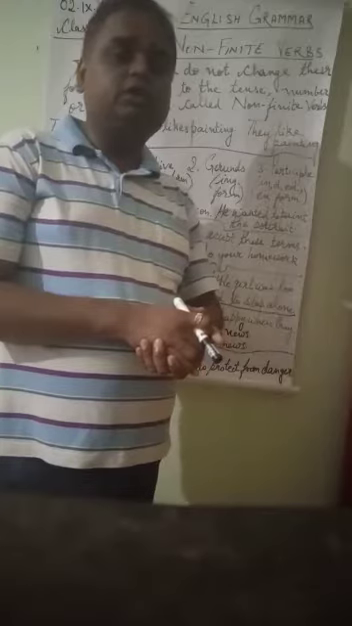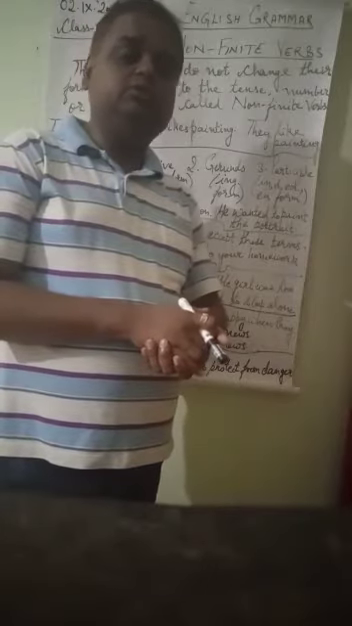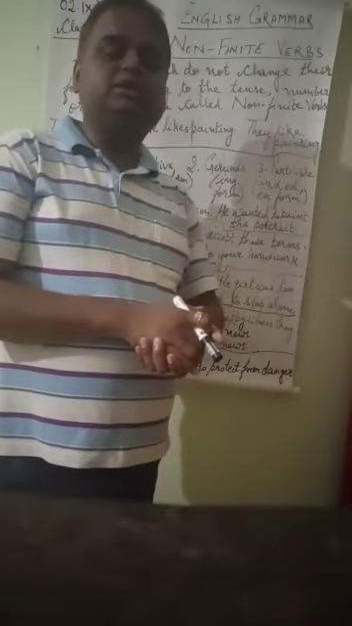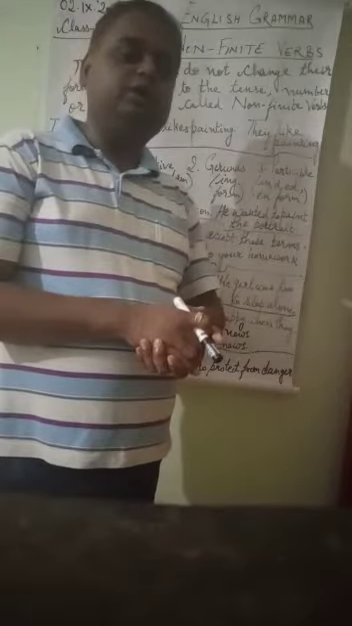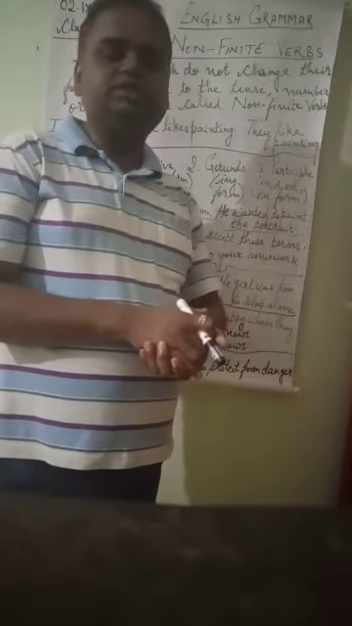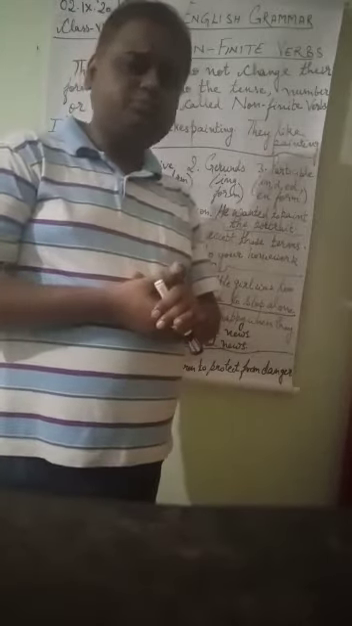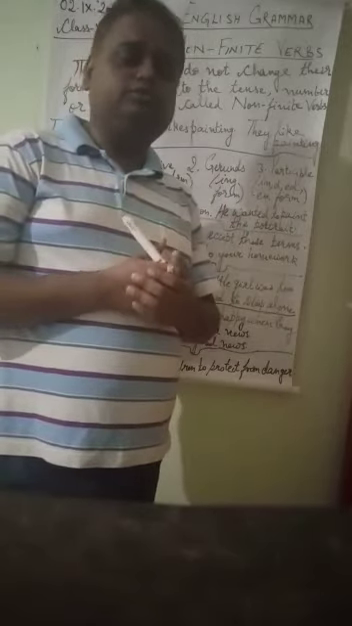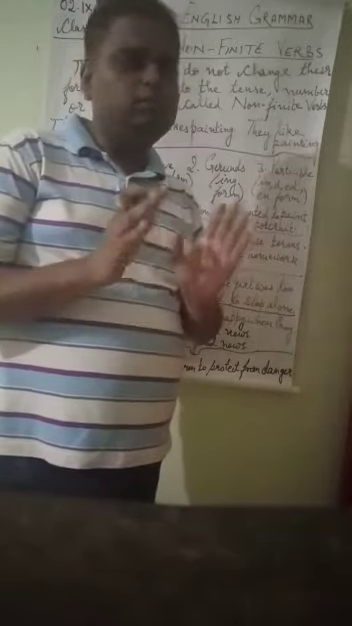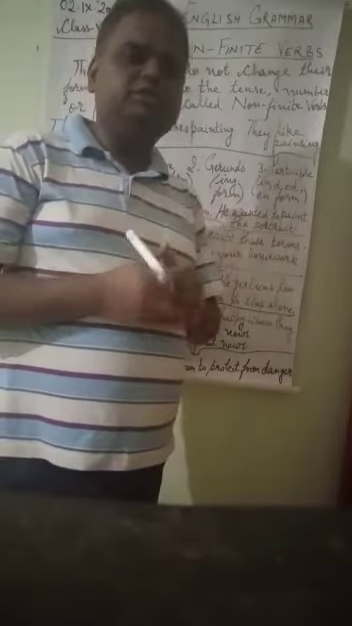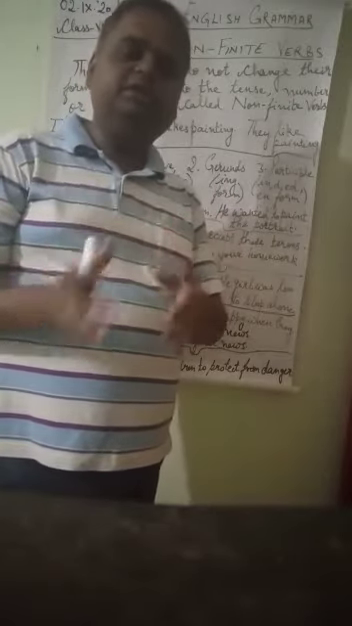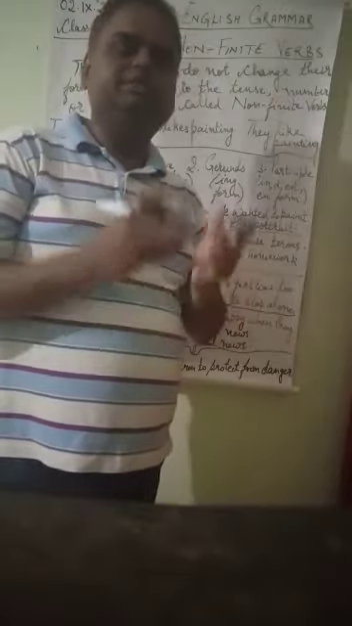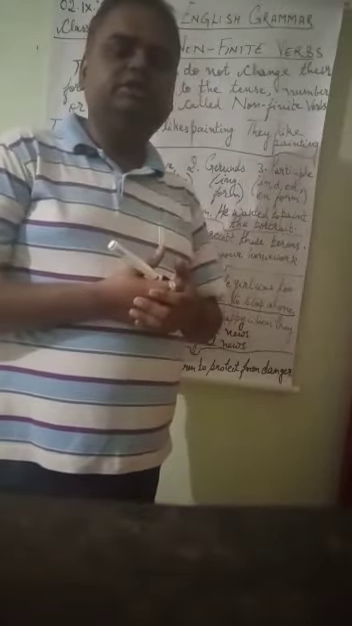And what are finite verbs? Finite verbs change according to the number, person and tense. Now you can ask, sir, what is number, what is person, what is tense? We all know it. There is no need for any confusion. First of all, what is number? Singular number and plural number. What is person? First person, second person and third person. And what is tense? Present tense, past tense and future tense.